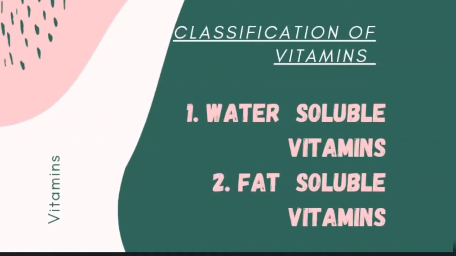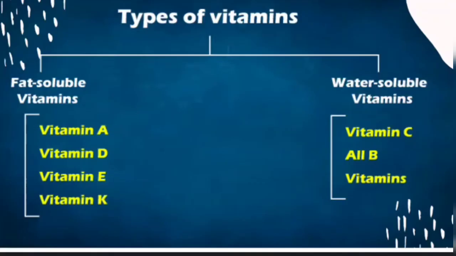Now move on to the classification of vitamins. Number 1, water soluble vitamins. Number 2, fat soluble vitamins. Fat soluble vitamins include vitamin A, vitamin D, vitamin E, vitamin K, and water soluble vitamins include vitamin C and all B vitamins.